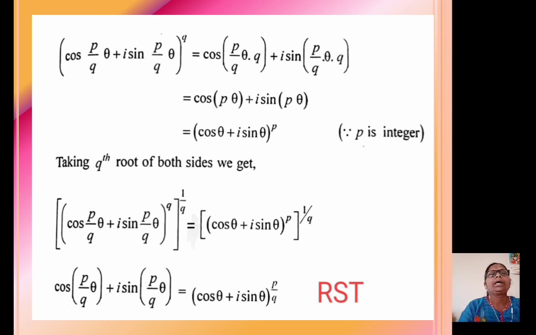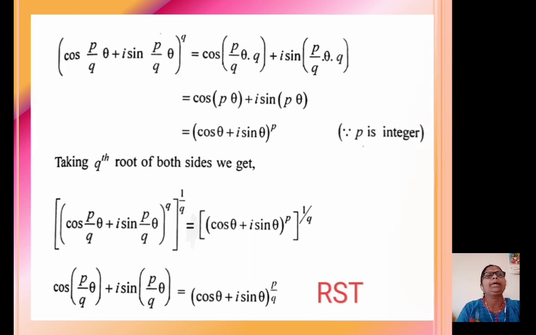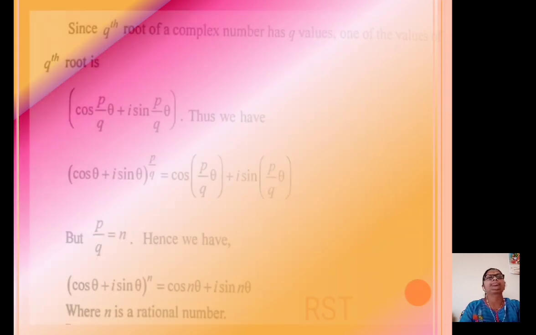Thus, cos(pθ/q) + i sin(pθ/q) equal to (cos θ + i sin θ)^(p/q). Since here in the LHS, q and 1 upon q cancel with each other, we get cos(pθ/q) + i sin(pθ/q) equal to (cos θ + i sin θ)^(p/q).